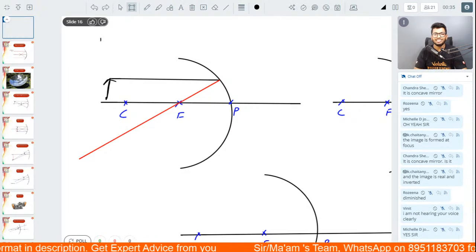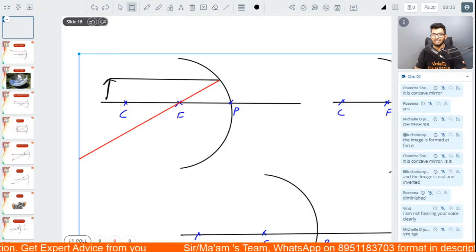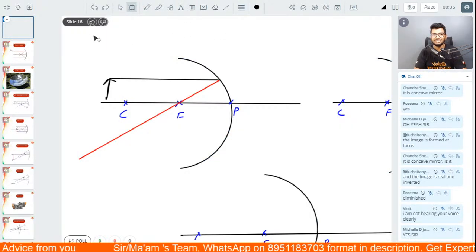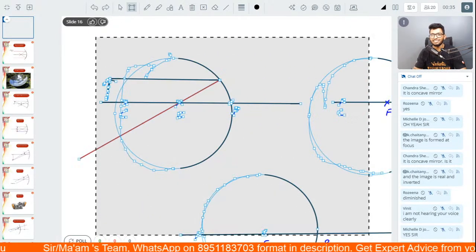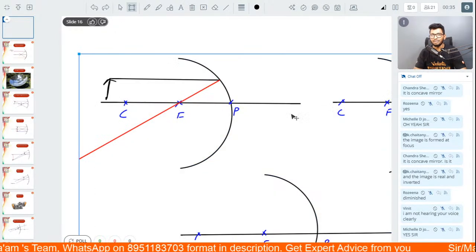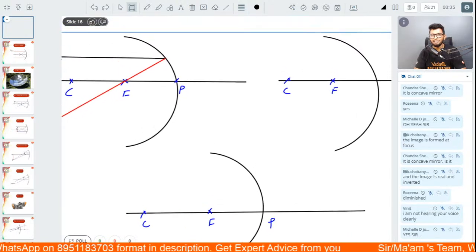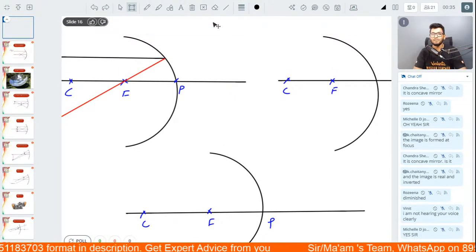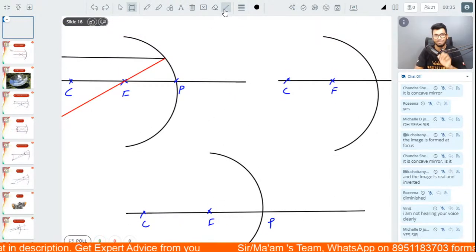Let me just try to resize this thing now. Wait a second. Okay. Much better. All right, so people, let's focus back. Let's come back to this.